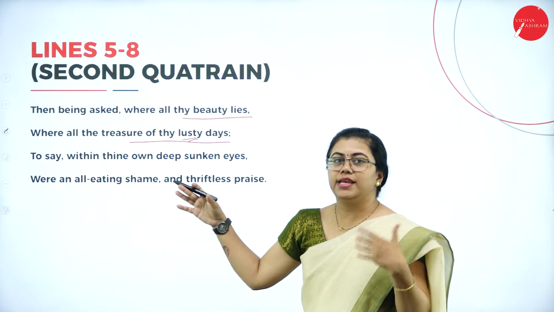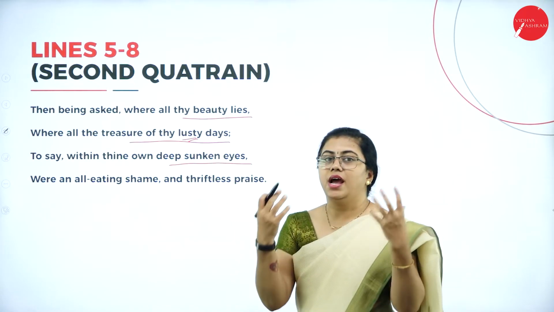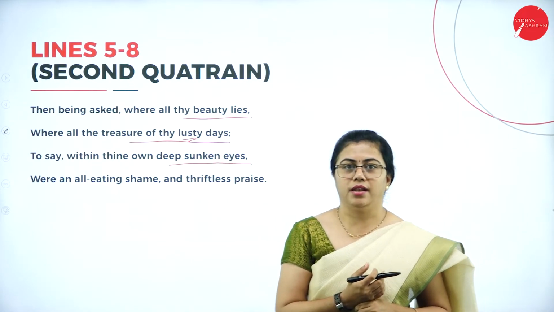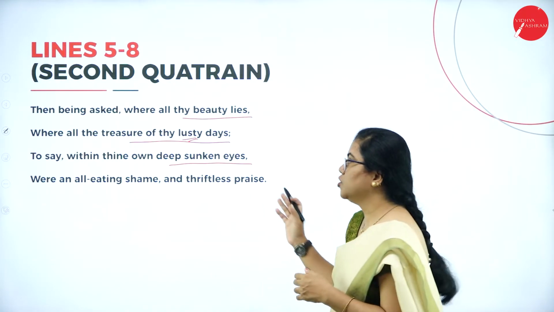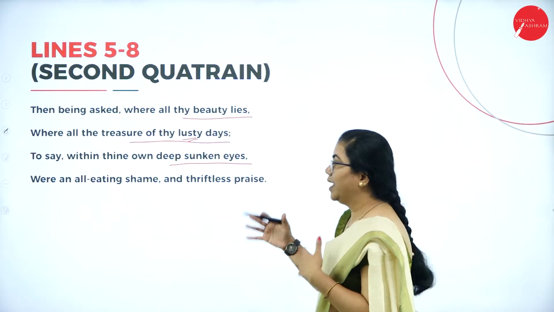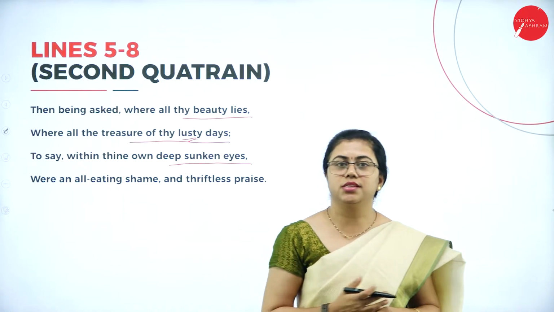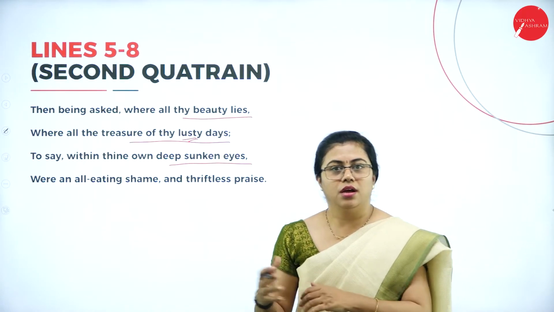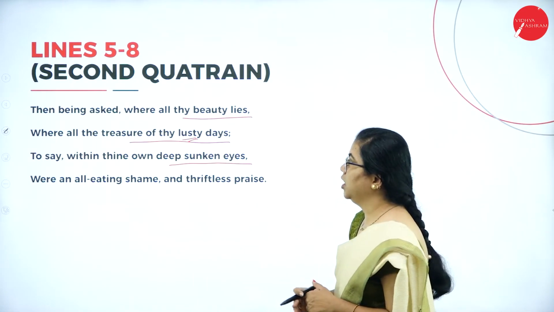All this attraction goes to lie within thine deep sunken eyes. Eyes also get sunk in, they are not as attractive as before. Where an all-eating shame and thriftless praise. Everybody used to praise that fair youth. So the poet is now asking, as age advances, where all this beauty goes.